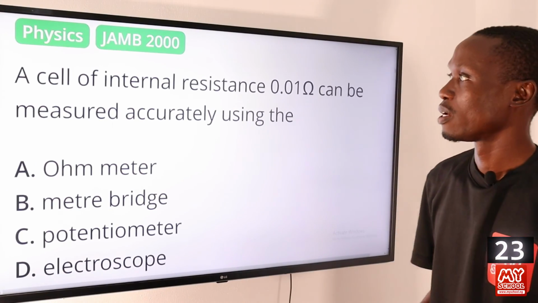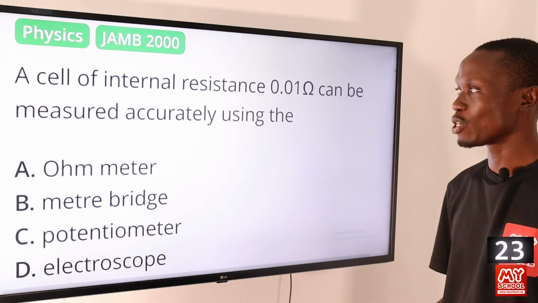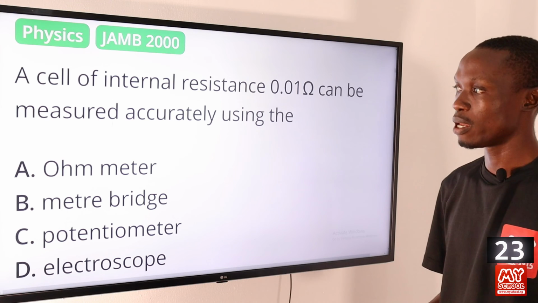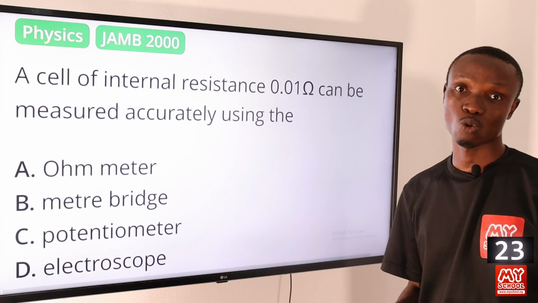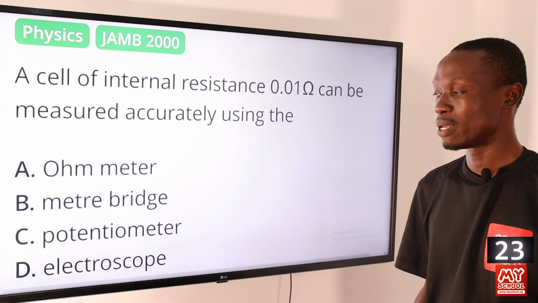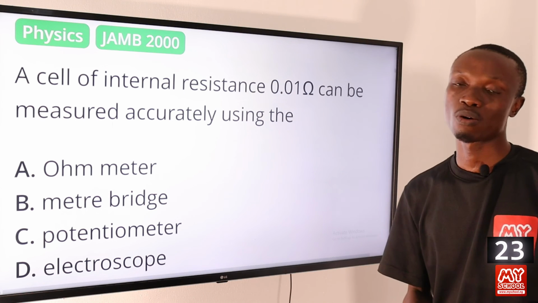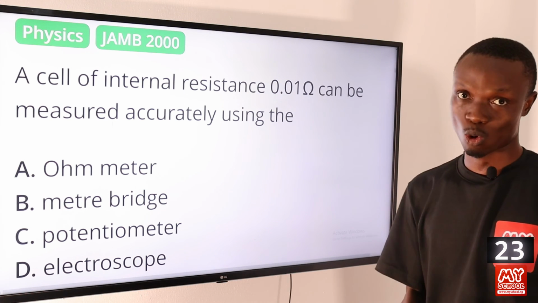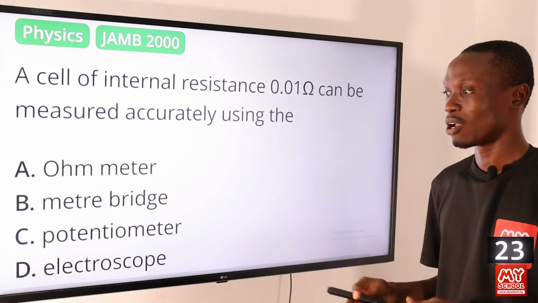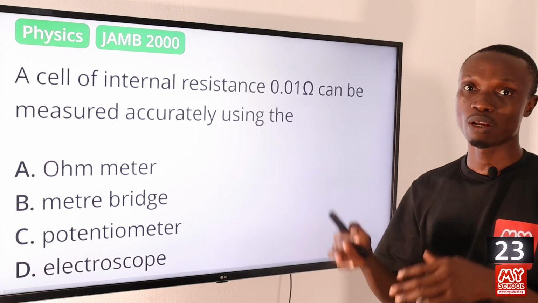Question 23. A cell of internal resistance 0.01 ohm can be measured accurately using the A, ohm meter. So an ohm meter is used to measure electrical resistance. Okay, so the answer cannot be A. B, meter bridge. So a meter bridge is used to measure an unknown resistor in a coil. While C, we have potentiometer. So the answer to this question is actually potentiometer.